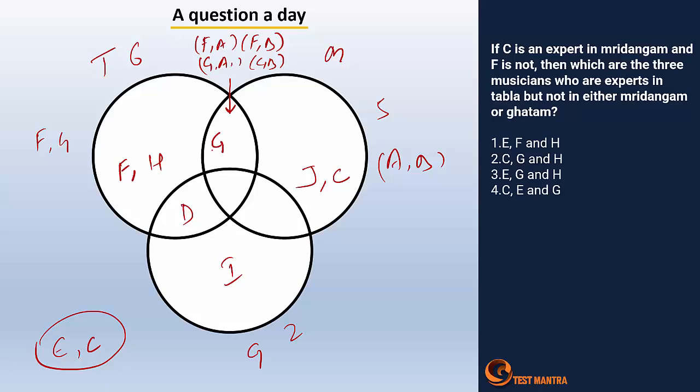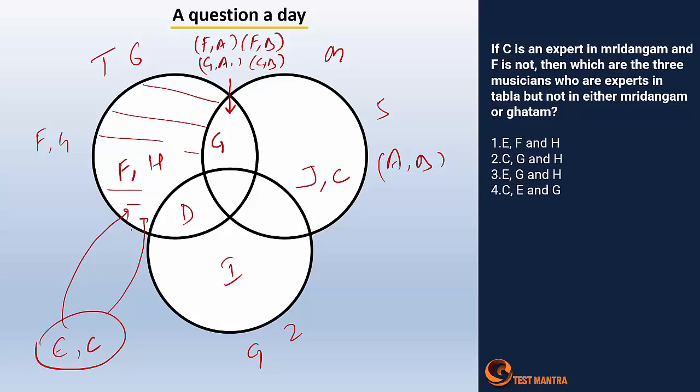Then which are the 3 musicians who are expert in tabla but not in either mridangam nor ghatam? That means they are talking about tabla alone, right? So F and H will be definitely at this point, right? And the third person will be either E or else C, right?